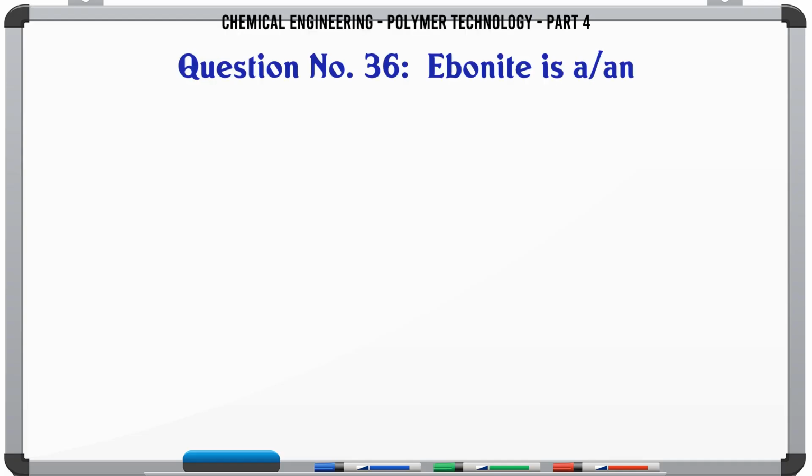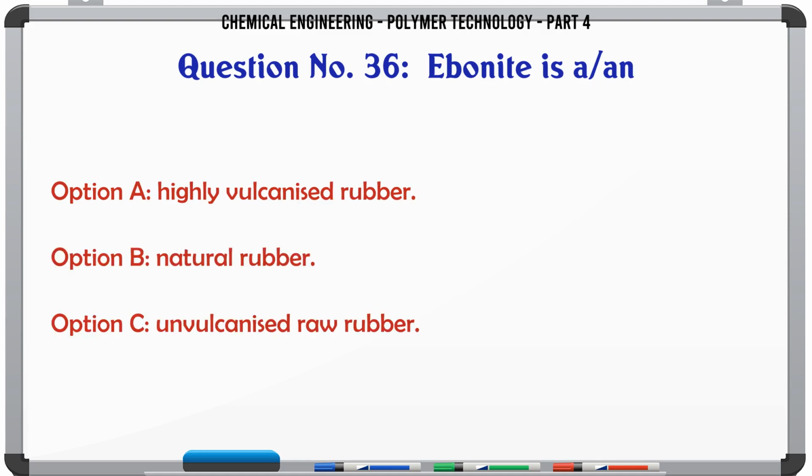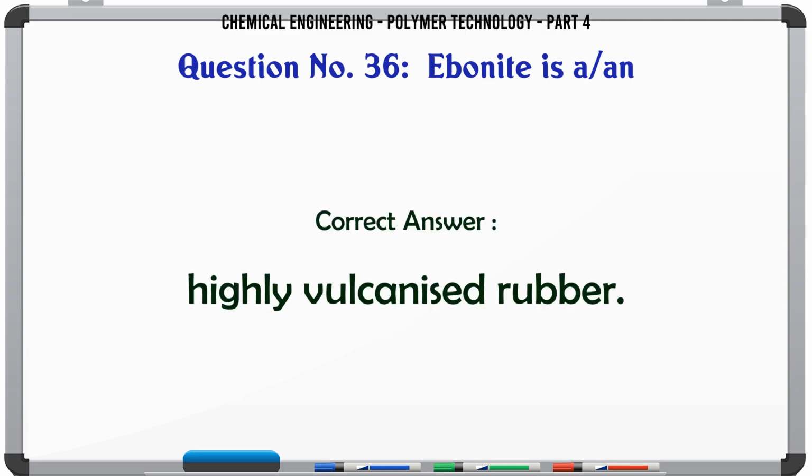Ebonite is A. highly vulcanized rubber, B. natural rubber, C. unvulcanized raw rubber, D. adhesive. The correct answer is highly vulcanized rubber.